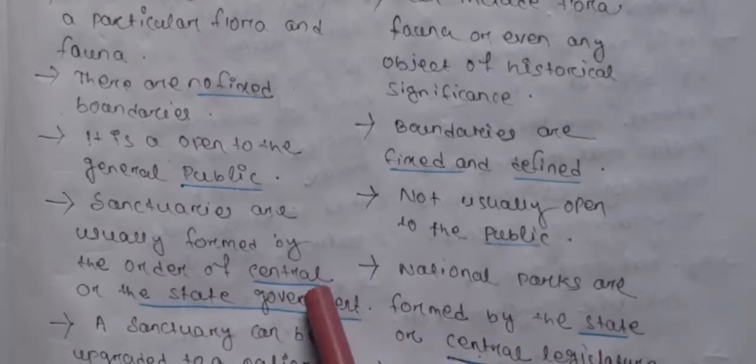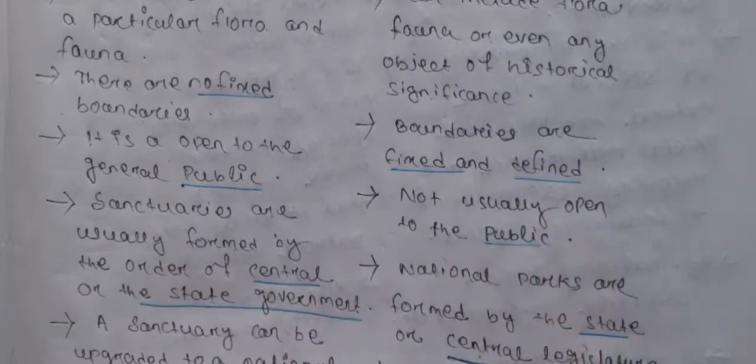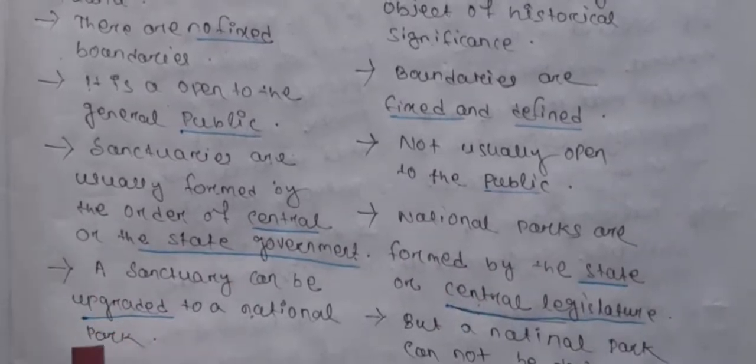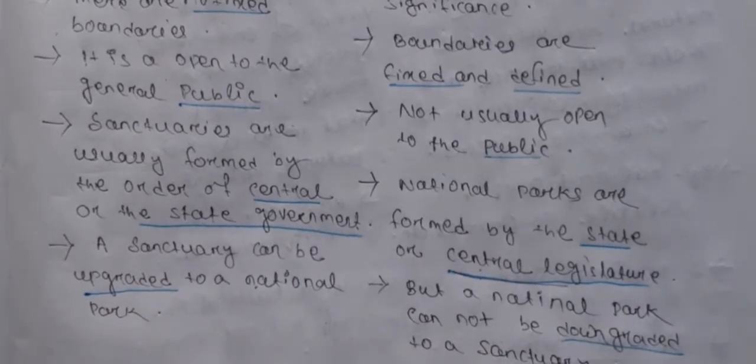Wildlife sanctuary is formed by the government, and national park is formed by the legislature, state or central. Then a sanctuary can be upgraded to a national park, but a national park cannot be downgraded to a sanctuary. Means a sanctuary can develop into a national park, but a national park cannot go down to a sanctuary.